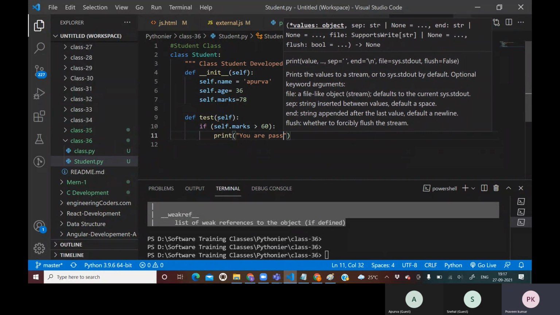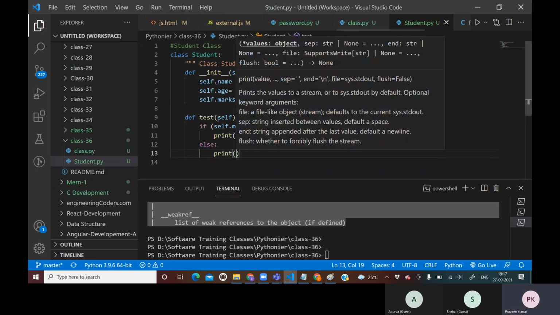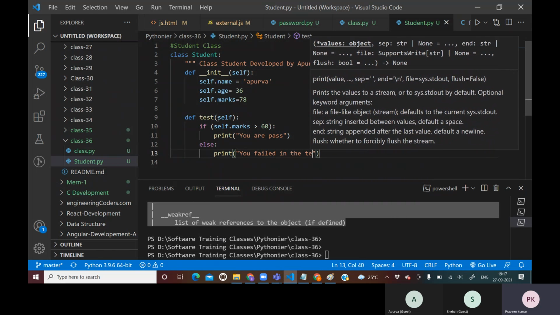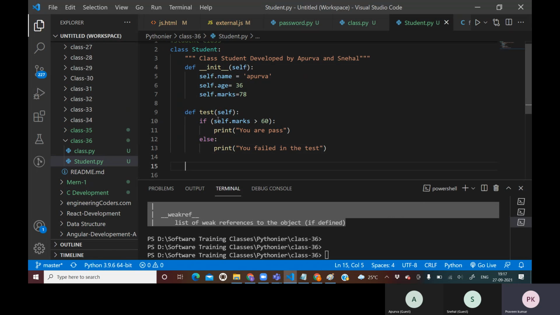Otherwise, else print you are failed, you failed in the test. So this is the method which we are performing as of now. This was the class method.